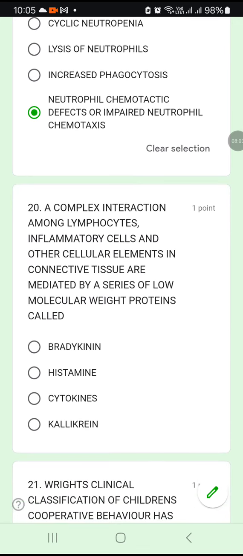Question number 20. A complex interaction among the lymphocytes, inflammatory cells and other cellular elements in connective tissue is mediated by a series of low molecular weight proteins called bradykinin, histamine, cytokines or kallikrein. The question is very lengthy, so you have to understand it once more. The interaction in the connective tissue is mediated by which protein? It is mediated by cytokines. Okay, option C.